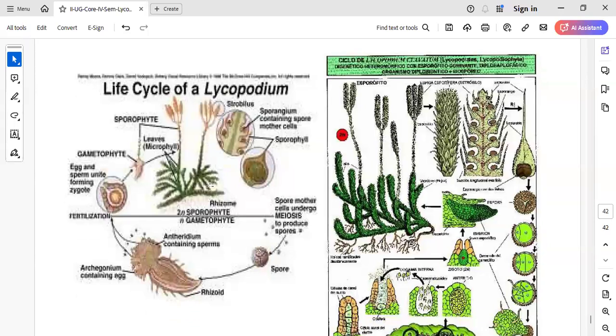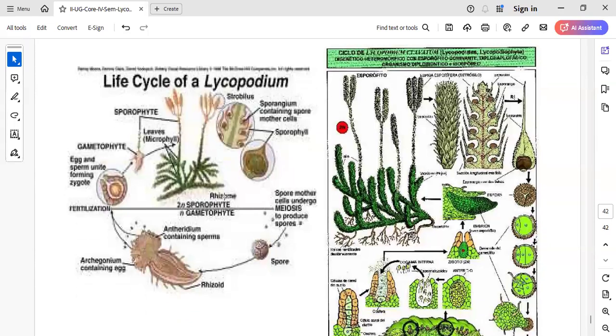So you can see here the life cycle of Lycopodium. This is the Lycopodium plant. At the time of reproduction, this is the strobilus. In the strobilus we can see the sporophyll structure, and within the sporophyll there are sporangia. These sporangia liberate spores. The spores germinate and form the prothallus. The prothallus, being monoecious, consists of antheridia and archegonia.